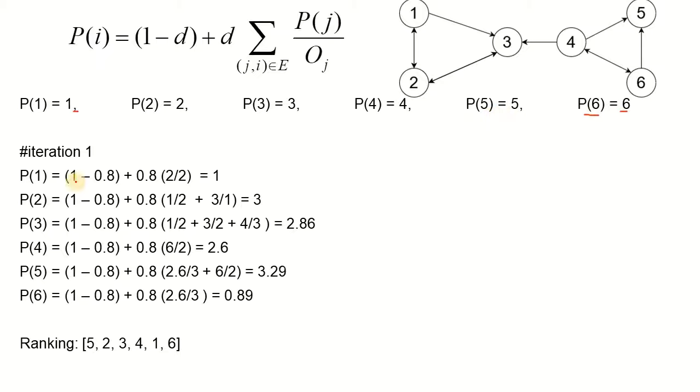So using this formula, if we have to calculate the new page rank for page 1 in iteration 1, it's going to be 1 minus 0.8, as we decided the damping factor to be 0.8, plus 0.8 into 2 by 2. Now this is what we were doing originally in the previous algorithm also: 1 is getting an in link from 2, and 2 has got its page rank of 2, so we have 2 in the numerator, and then node 2 is having 2 outlinks, so its page rank, which is 2, is going to be divided by 2. That gives us 1, and if we solve this, it is going to give us a value of 1. So the page rank of page 1 is not affected in the first iteration.